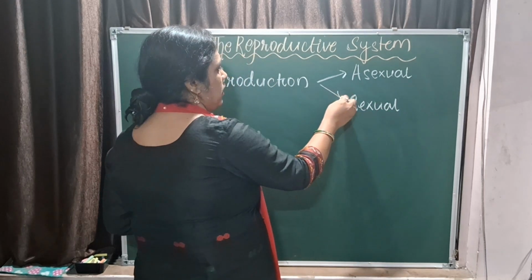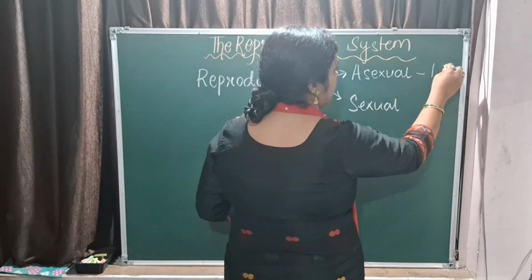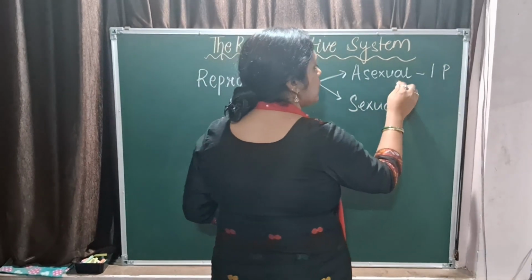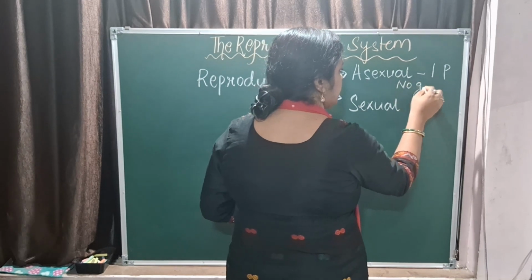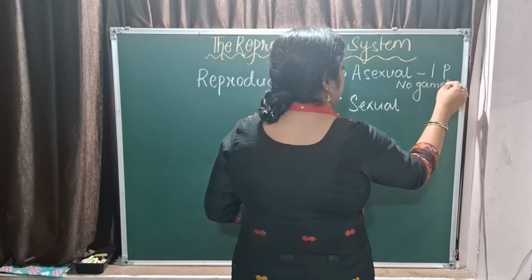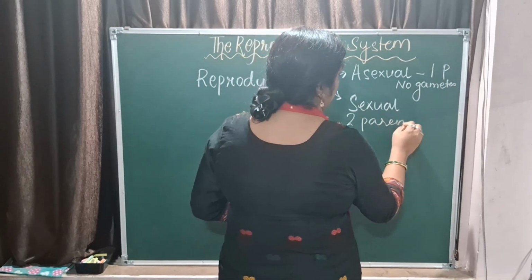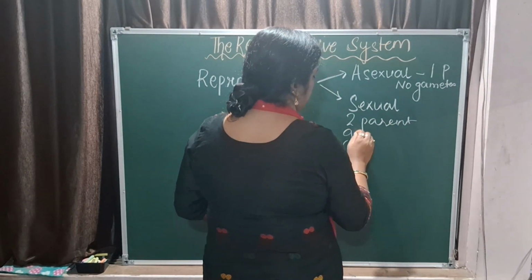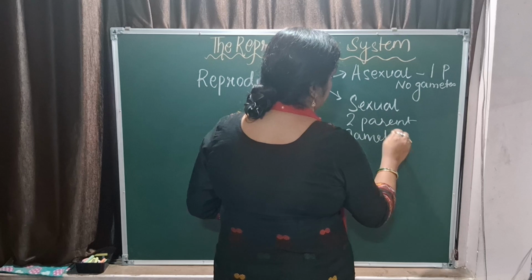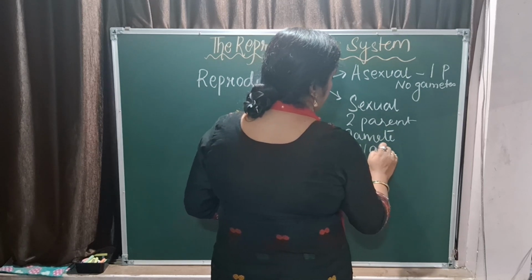Always remember, in asexual reproduction you have only one parent and there are no gametes, and in sexual reproduction you have two parents and there is gamete formation, and this leads to variation.